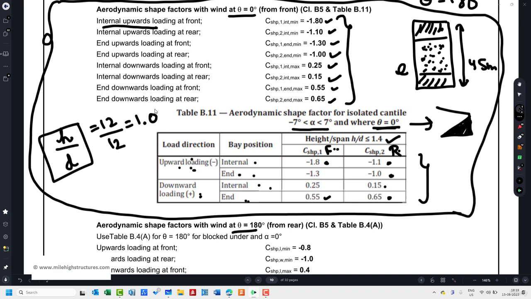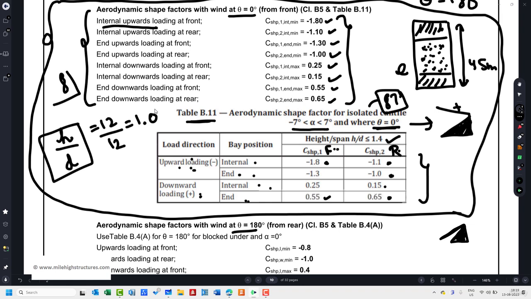So these are the different cases, or we can say 8 number of cases that can be made from Table B.11. It is given on page number 87 of AS1170, and that is applicable only when alpha is between -7 and +7 degrees. So this is a plus value and alpha -7 comes something like this.